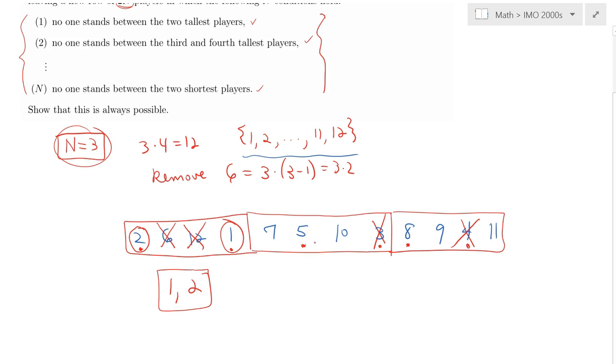So we have now 2 groups remaining, and we do the same procedure. So identify the 2 shortest in both groups. So here they are. And next is which one is the smallest second element in the group. So the second shortest element is 7 here and 9 here. 7 is less than 9, so therefore I will circle 7 and the other number from that set, and what I will do is I will remove the remaining element of that set, and when we go to the other set I will just cancel out the smallest element in that set, which was 8. So therefore we have chosen also 5 and 7 here.